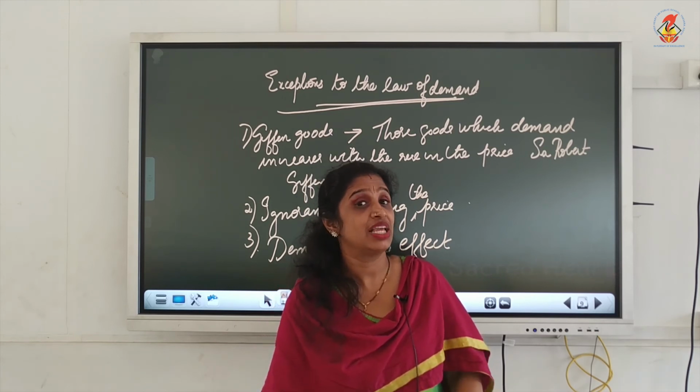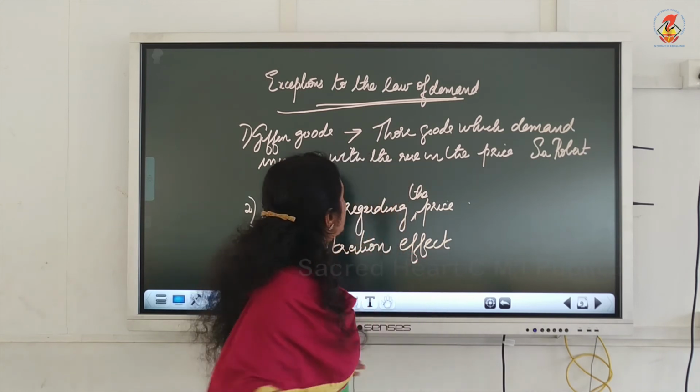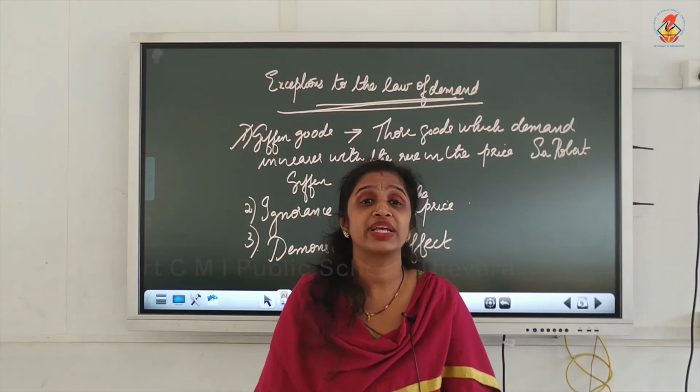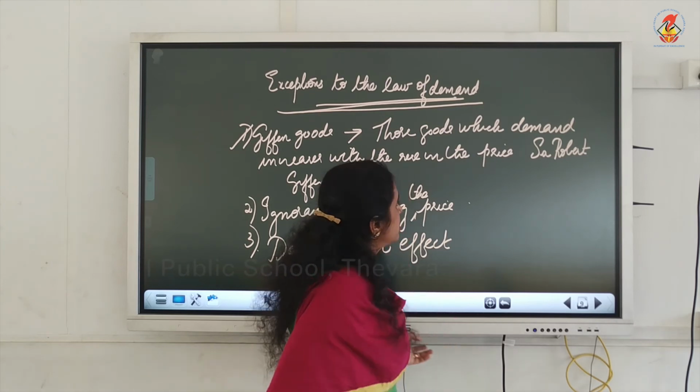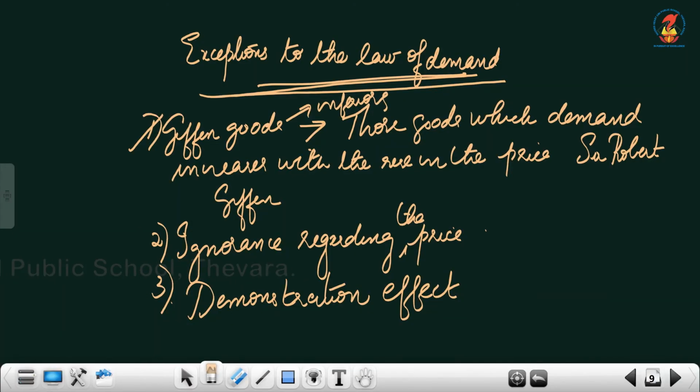Let us see which are the exceptional cases. Exceptions to the law of demand. The first one is Giffen goods. What are these Giffen goods? Giffen goods are also known as inferior goods.